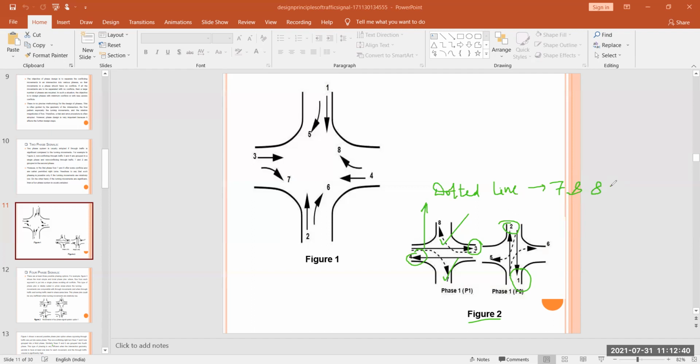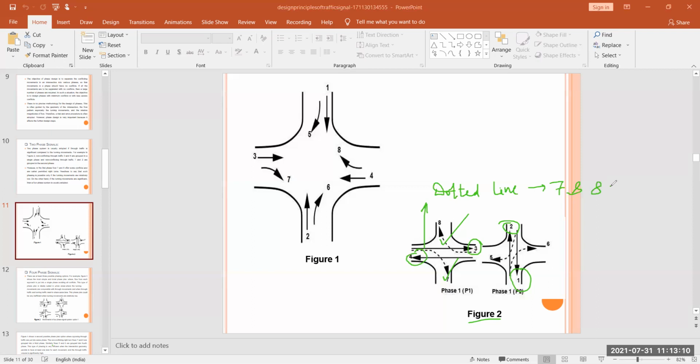A two-phase system is usually adopted if through traffic is significant compared to the turning movements. For example, in figure 2, non-conflicting through traffic 3 and 4 are grouped in a single phase, and non-conflicting through 1 and 2 are grouped in a second phase. However, in the first phase, flows 7 and 8 offer some conflict and are called permitted right turns.